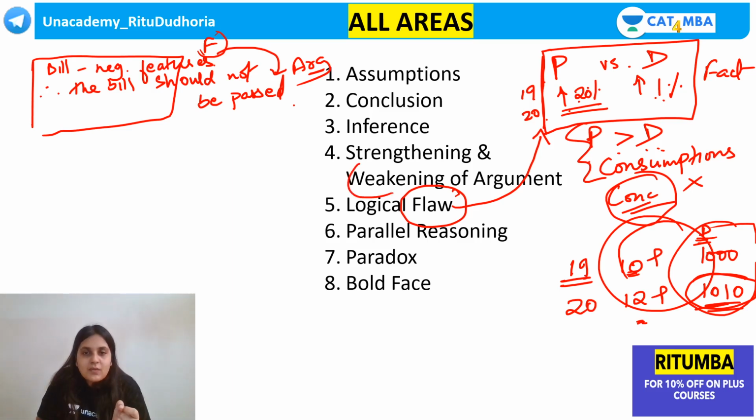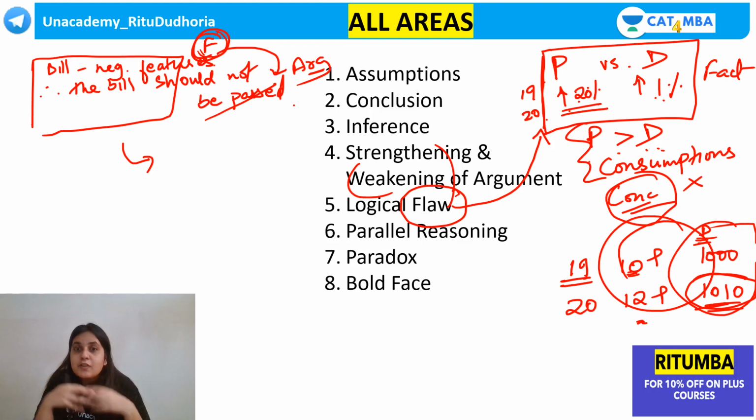But in weakening, we are not saying that the argument is flawed. We are not saying that the argument is wrong. The argument could be right. The argument could be logical according to the data which is provided, but we just have to give a reason against it. We are just debating ki theek hai, you are saying these reasons, but look, I am saying this reason. You're giving an additional reason which goes against it. Did you understand the difference?